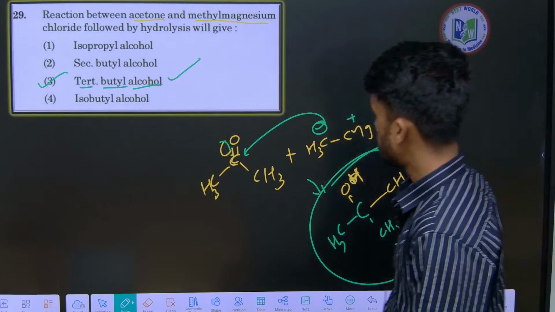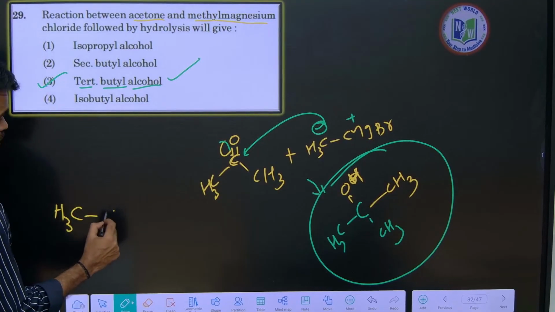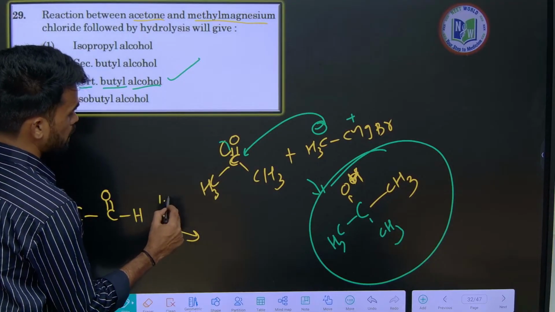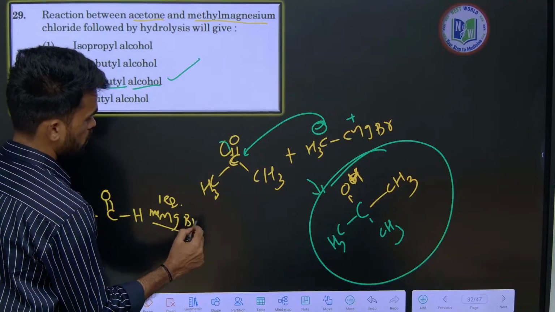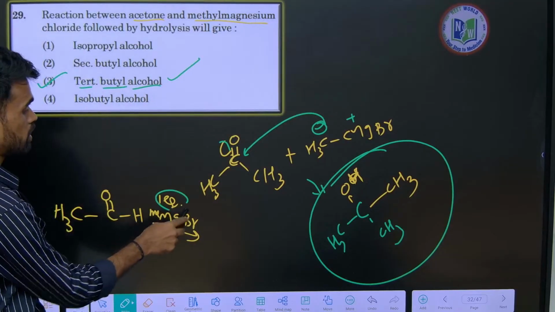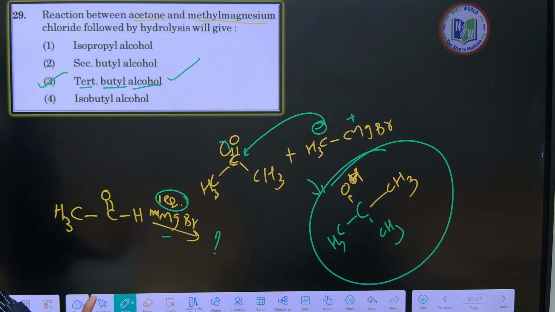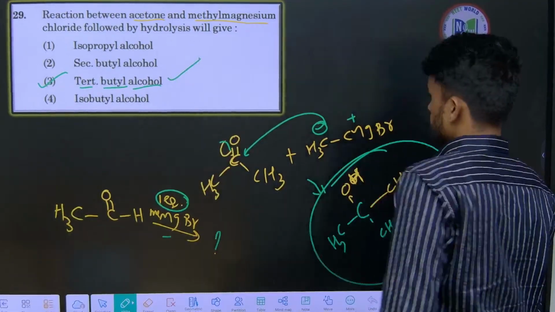So now my question is, if I have acetaldehyde with one equivalent methyl magnesium bromide, the same question with one equivalent methyl magnesium bromide, what is the product formed? Whether it is primary alcohol, secondary alcohol or tertiary alcohol. That is what I am asking. Okay.